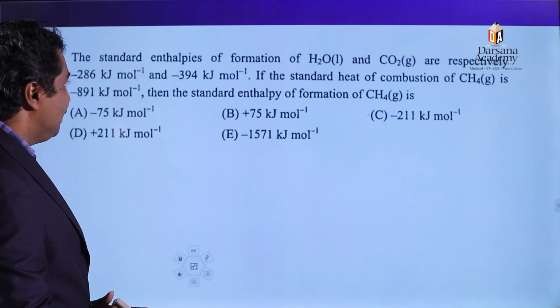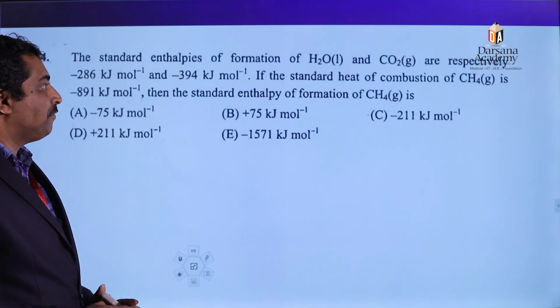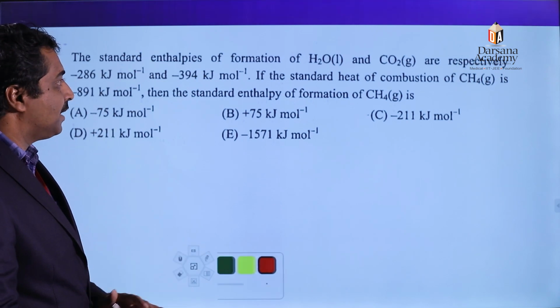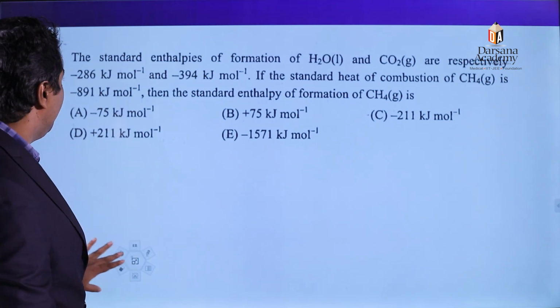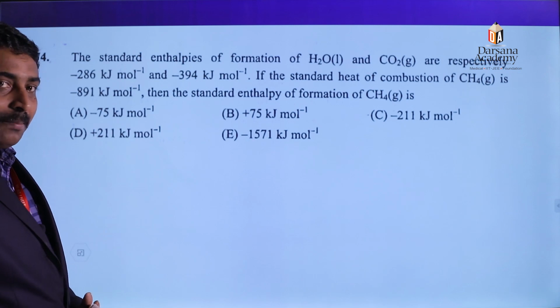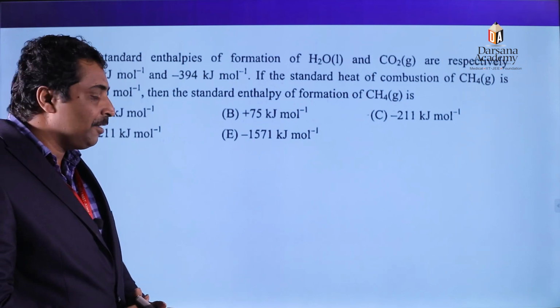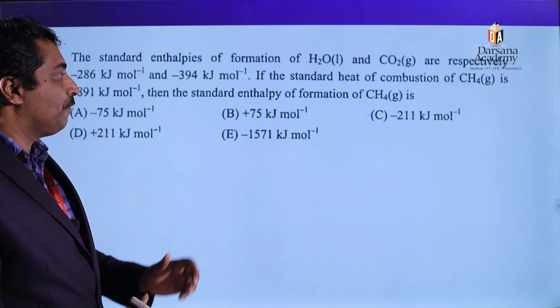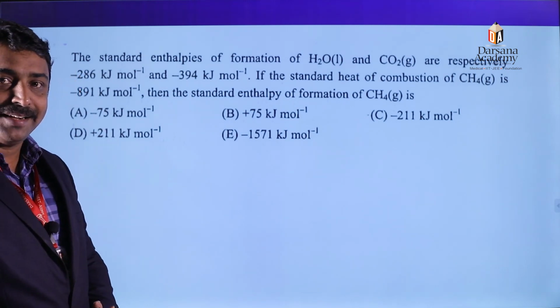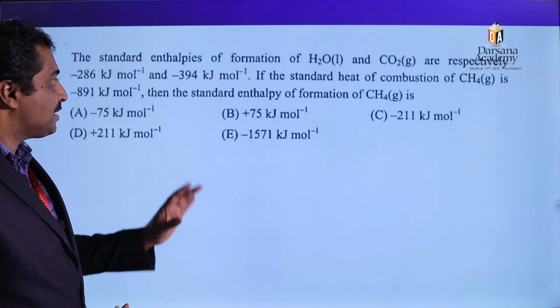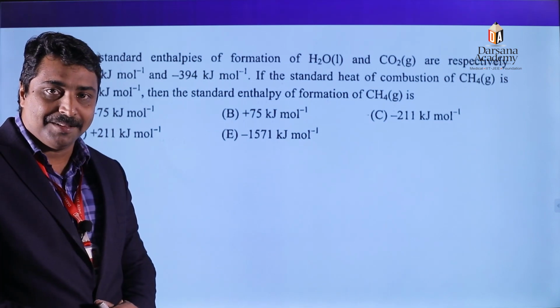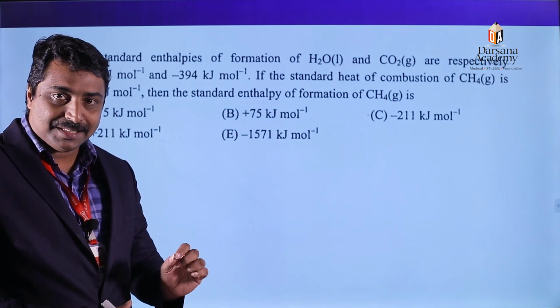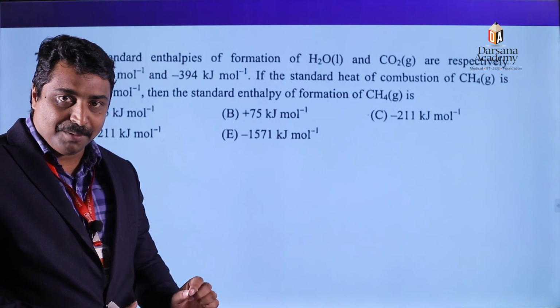The next question: the standard enthalpy of formation of water and carbon dioxide is given as respectively minus 286 kilojoule per mole and minus 394 kilojoule per mole. If the standard heat of combustion of methane is given as minus 891 kilojoule per mole, then we need to find out the standard enthalpy of formation of methane.